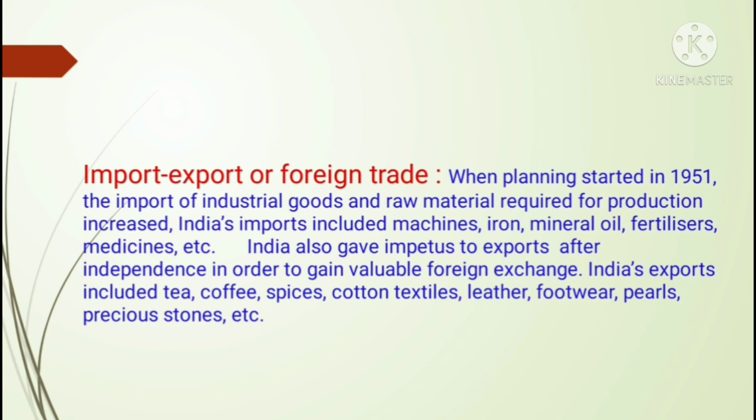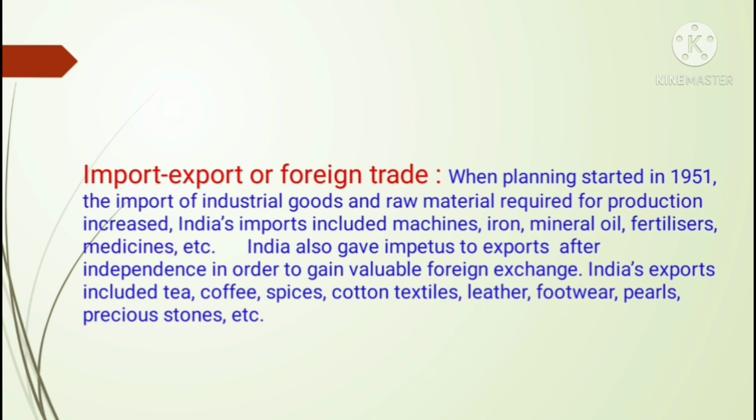India also gave impetus to export after independence in order to gain valuable foreign exchange. Now, what are the things which we export? Whatever is of good quality, we export, so that we will get some foreign exchange in return.